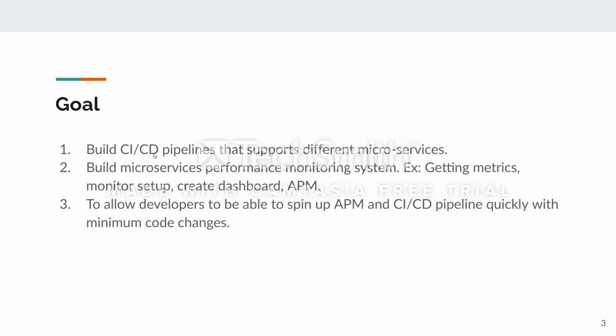The final goal of our design and implementation is to allow developers to spin up the APM and CI/CD pipeline quickly, with a minimum number of changes in the code, and as automatically as possible, in order to provide a more stable and fast-paced development environment.